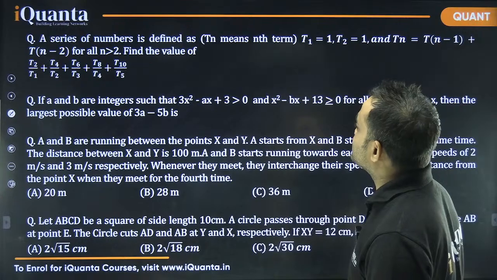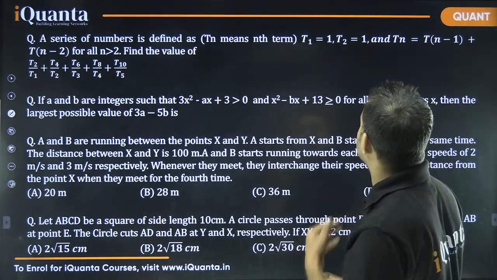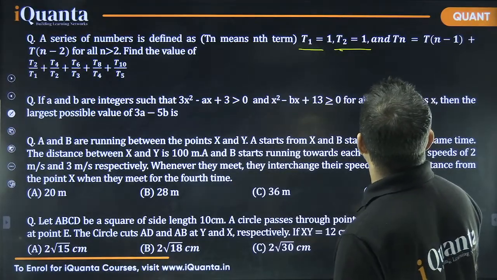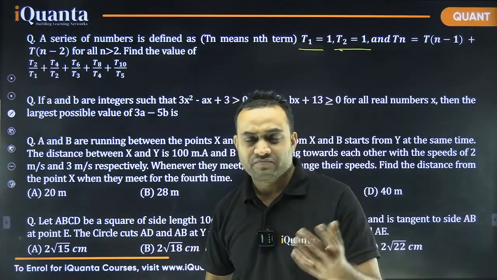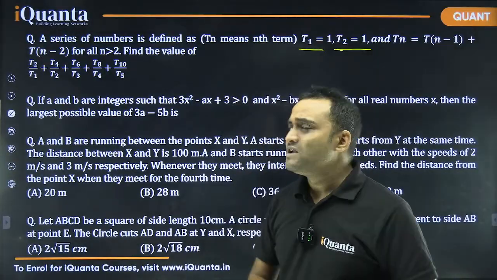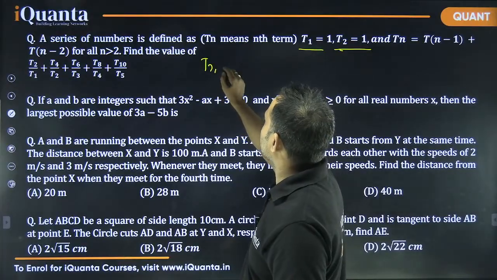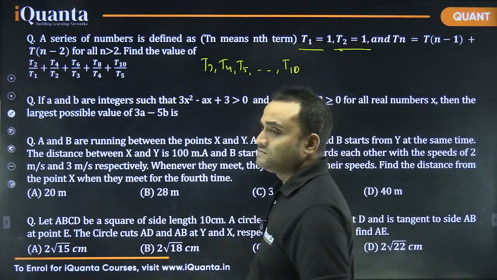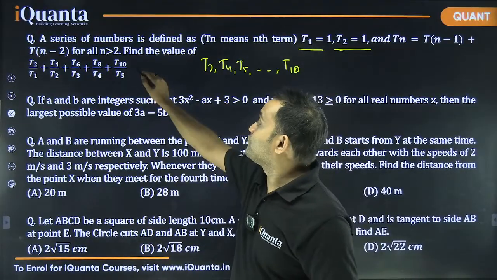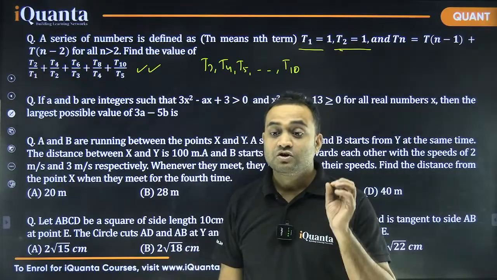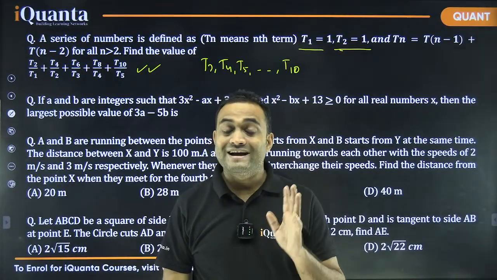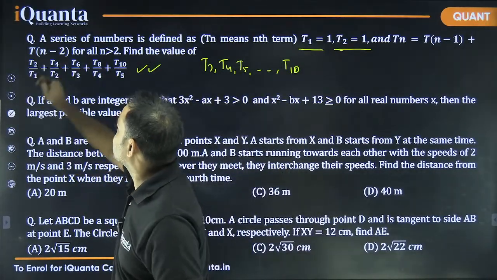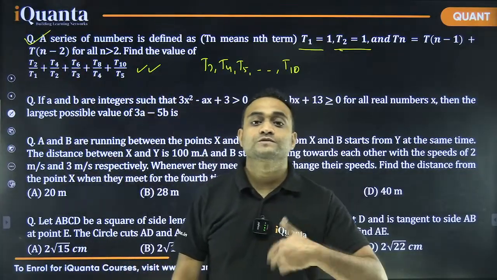A series of numbers is defined as Tn, the nth term. T1 is equal to 1, T2 is equal to 1, and Tn is equal to Tn minus 1 plus Tn minus 2. Not a very difficult sequence of numbers, right? We can find T3, T4, T5 till T10, and then we just need to add and find the answer. So these are the type of questions that you can solve on the spot. I'm going to mark this question to solve on the spot. Move to the next question.